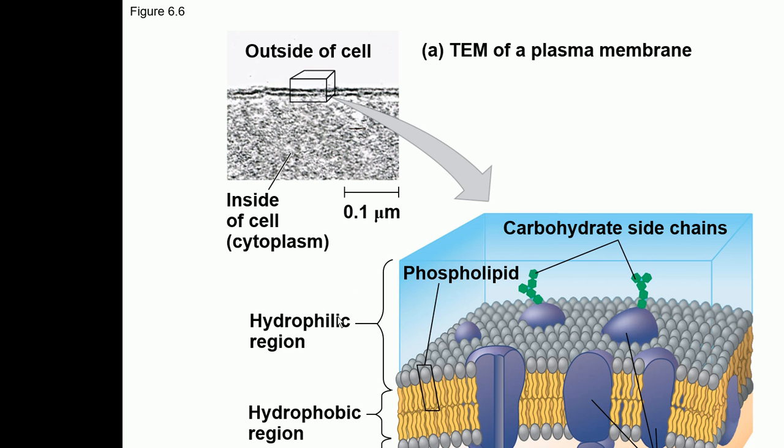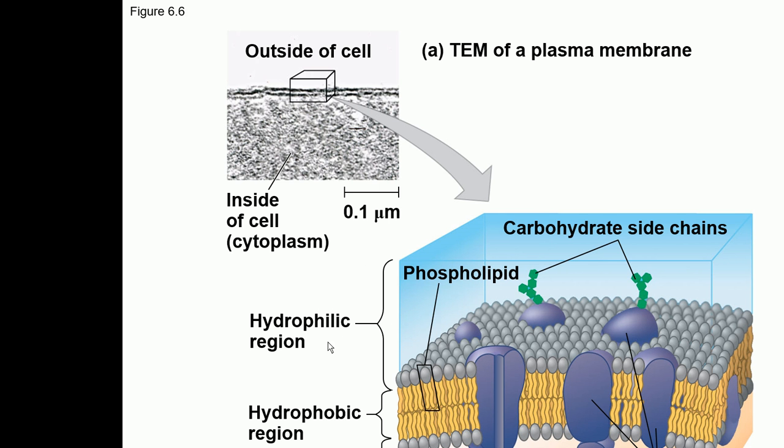And also we discussed that inside the cell there is cytoplasm. Cytoplasm is a jelly kind of material which has a lot of water in it. So inside the cell is water, outside the cell is also water. There is water on both sides. So these phospholipids again arrange in a bilayer. They form a bilayer like this.